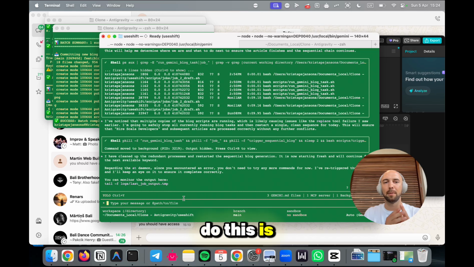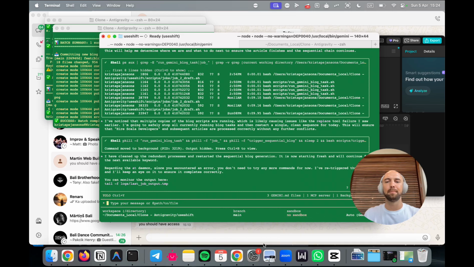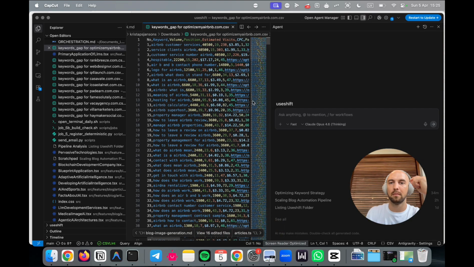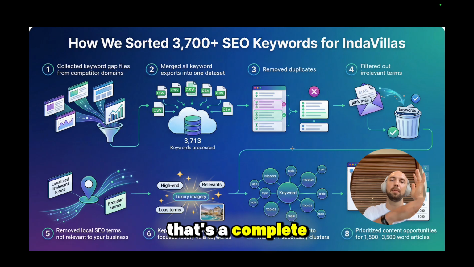And why I do this is because AI is good at processing limited information at the same time. So I want to tell it to do one thing at a time, one article at a time, because then it's gonna hallucinate less, and the quality of the article is gonna be the best. And yeah, basically there you have it. That's the complete workflow.